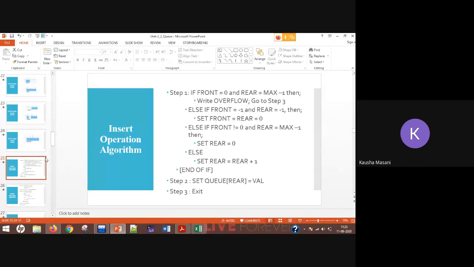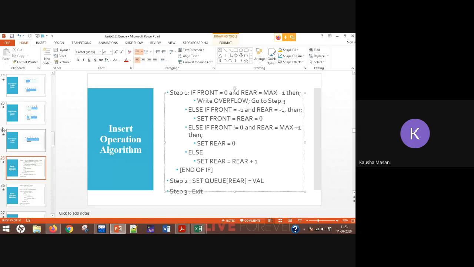We have discussed this insertion operation also here. The only thing you need to check in insertion is the various kinds of scenarios. Scenario number 1, is there a space? Scenario number 2, if there is a space, then is the element to be the first one? If it is not the first one, then is the element somewhere after rear equal to max - 1? That means you have to go for the circular operation. Scenario number 3, if neither of the two, then simply increment your rear, and wherever the rear is pointing at, place your value.